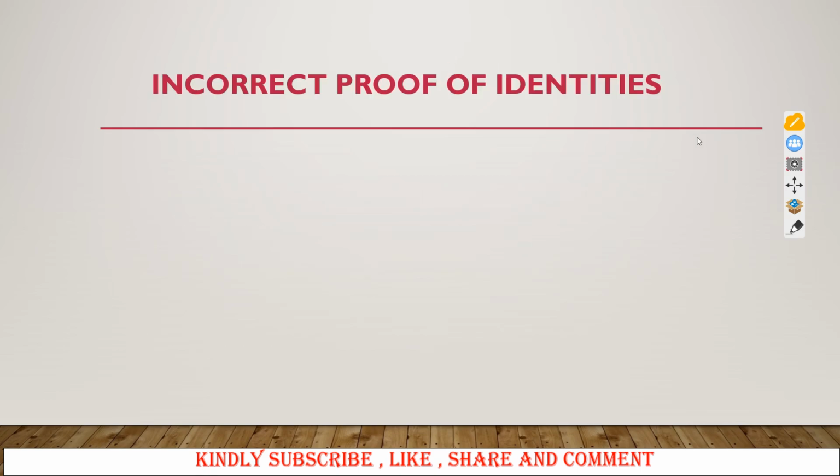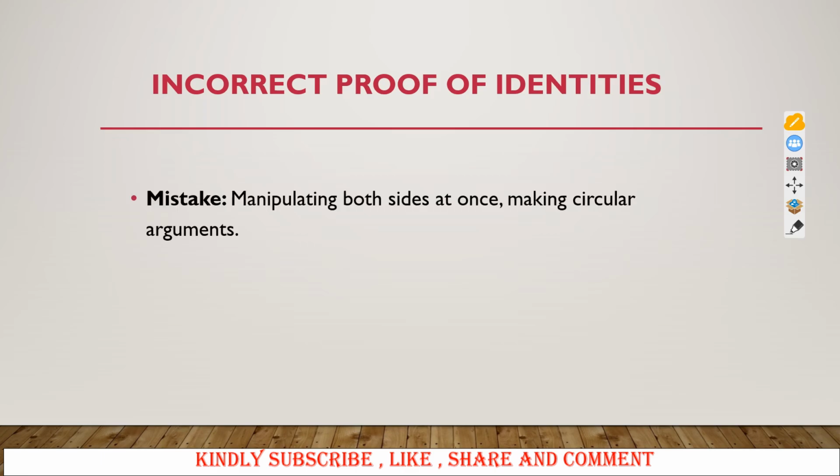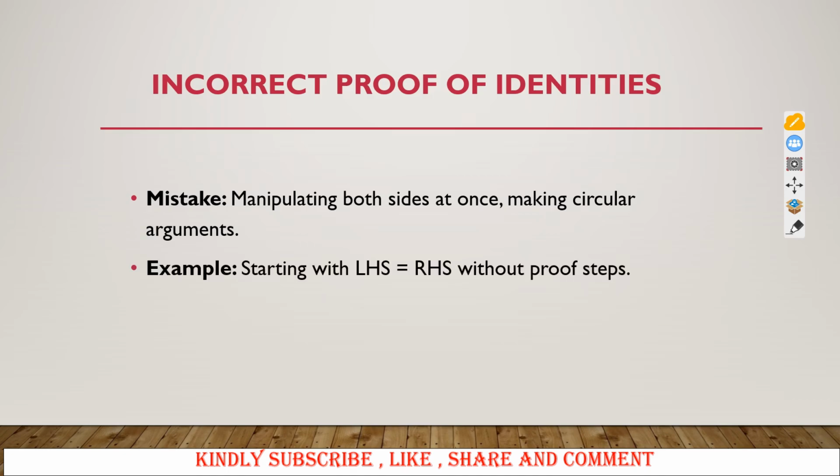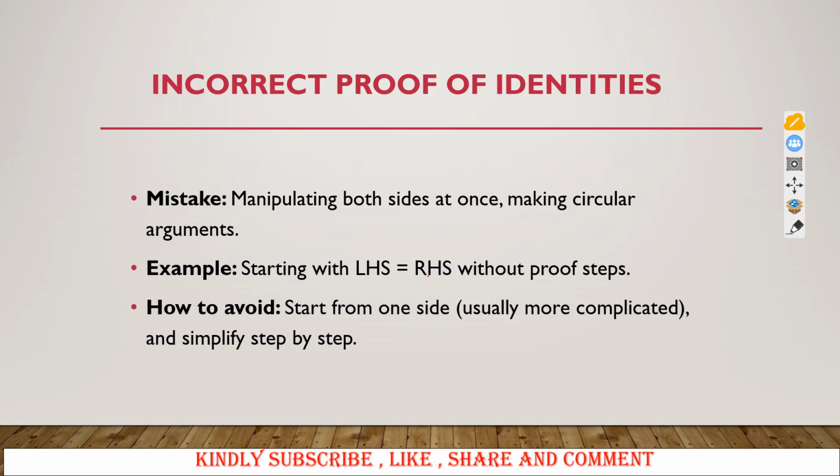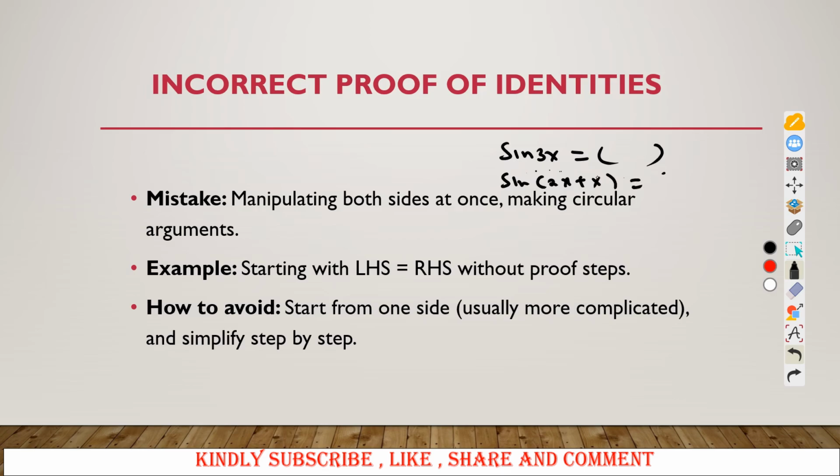So the next observation is when you are looking at proofs. The mistake the majority usually make is to manipulate both sides at once. You will actually be making circular arguments. So you are given the left hand side and the right hand side, but you begin with both the left hand side and the right hand side. So if you are proving maybe sine 3x is equal to, then you have your expression here. Don't again put sine of 3x is equal to this. Then you again manipulate this. Sine of 2x plus x again is equal to that. This will be wrong. So you have to be extra careful.